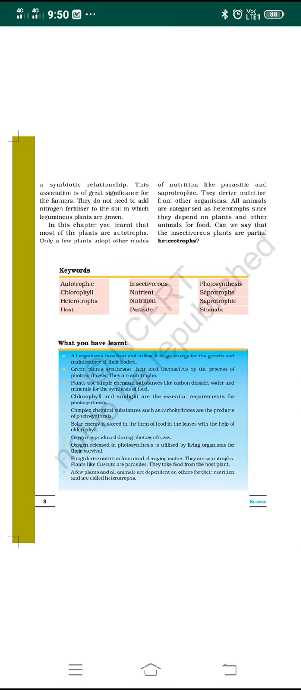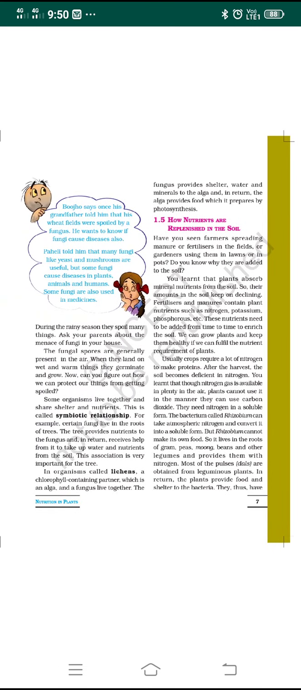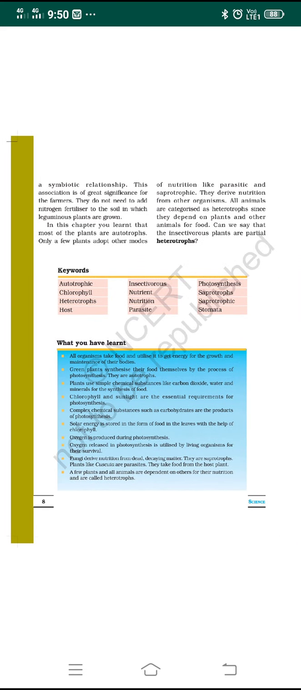In this way, bacteria play a very important role in increasing the quantity of nitrogen in the soil. So dear students, let me stop here and start the new lesson in tomorrow's class.